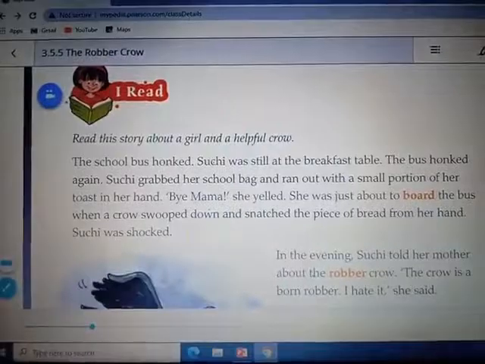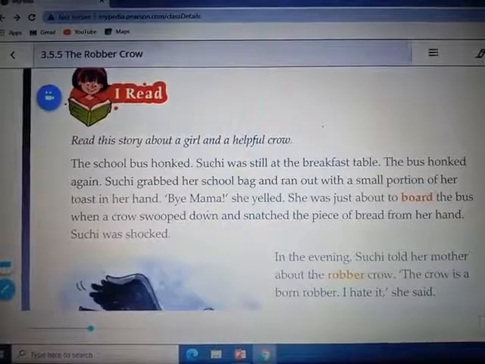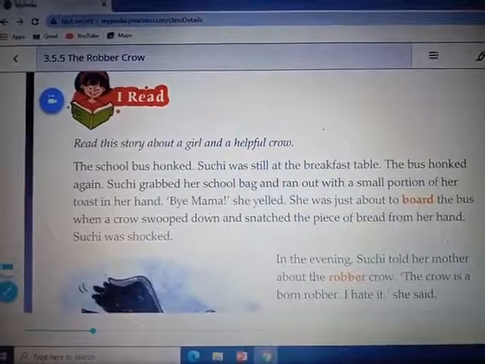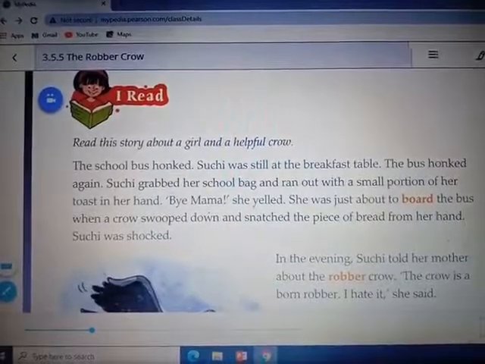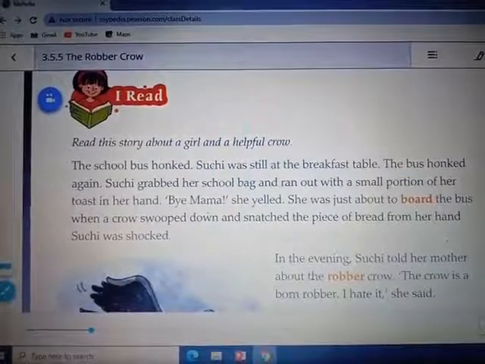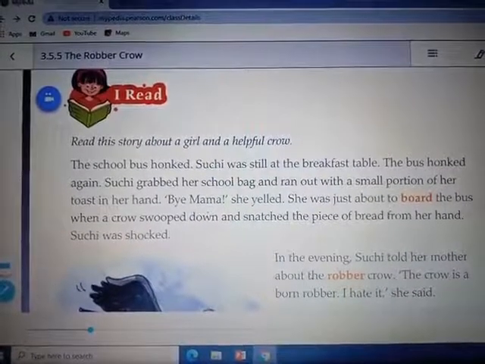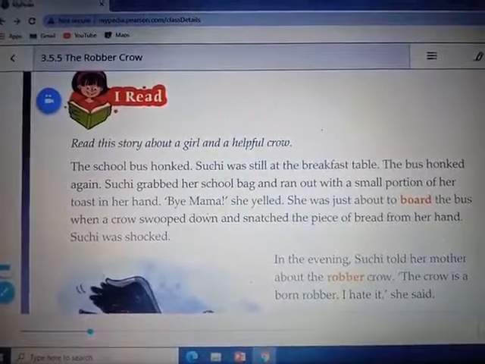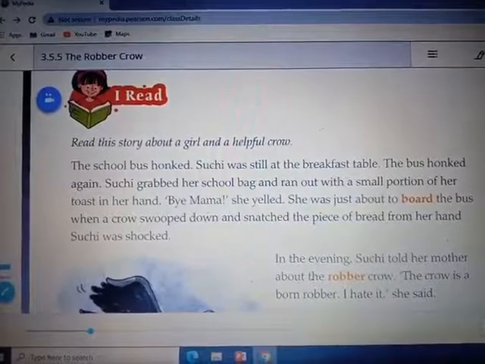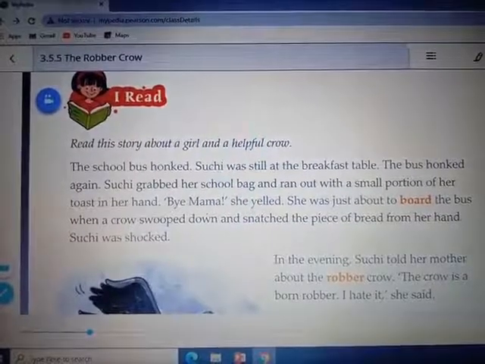Read this story about a girl and a helpful crow. The school bus honked. Suchi was still at the breakfast table. The bus honked again. Suchi grabbed her school bag and ran out with a small portion of her toast in her hand. Bye, Mama, she yelled. She was just about to board the bus when a crow swept down and snatched the piece of bread from her hand. Suchi was shocked.